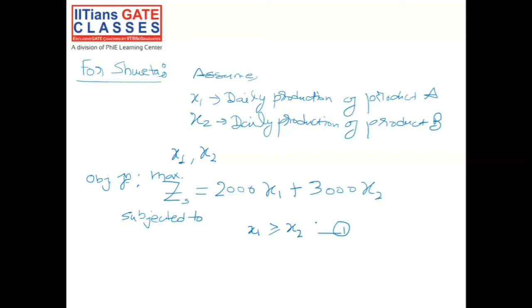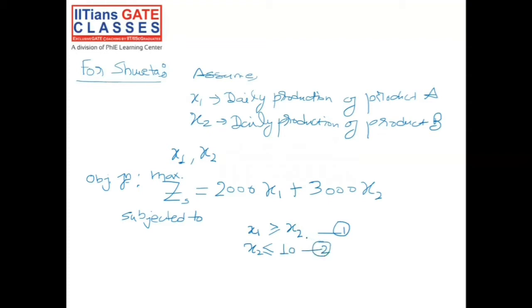Now, what was our second constraint? Second, it was given that the upper limit of production of B is 10 kg per day. Now, how much are we producing of product B? X2. So x2 must be less than or equal to 10 kg per day.